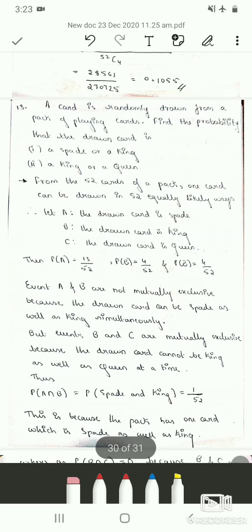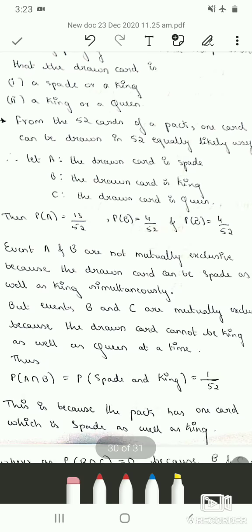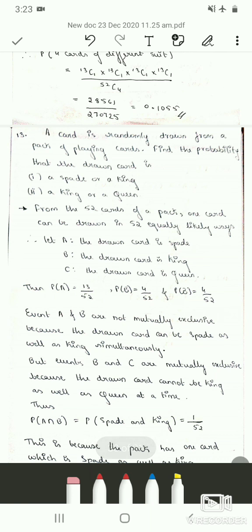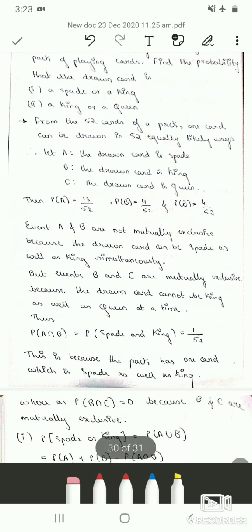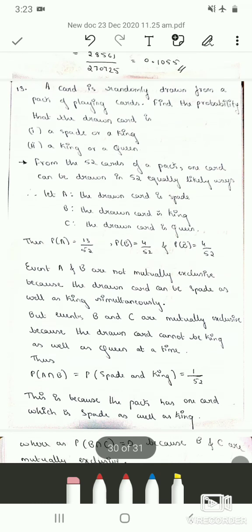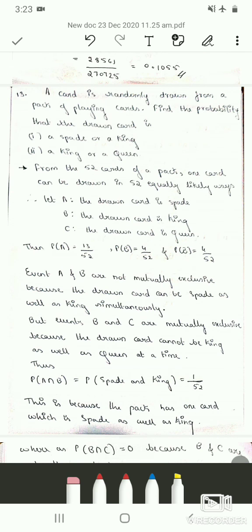So the 13th question is, a card is randomly drawn from a pack of playing cards. Find the probability that the card is a spade or a king, and the next sub question is a king or a queen. So from 52 cards of a pack, one card can be drawn in 52 equally likely ways.